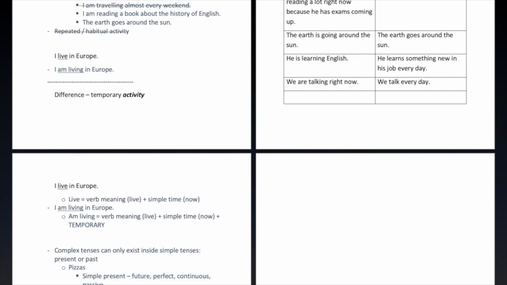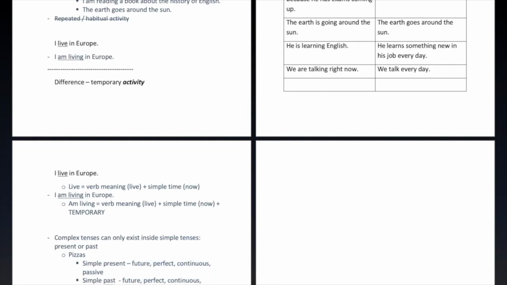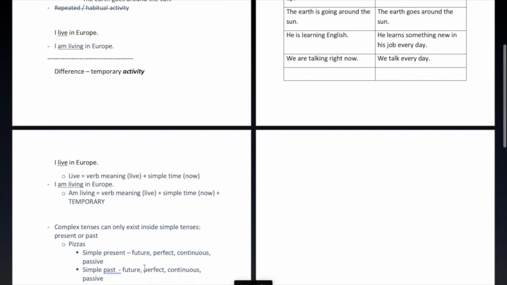And by the way, you can add any combination of these. Just like on a pizza, you can add the ingredients together. You don't have to just add one ingredient and no others. You can add any combination that you want to, and you can do the same with these. So you can have any combination of some or all of these tenses added to either the simple present or the simple past.